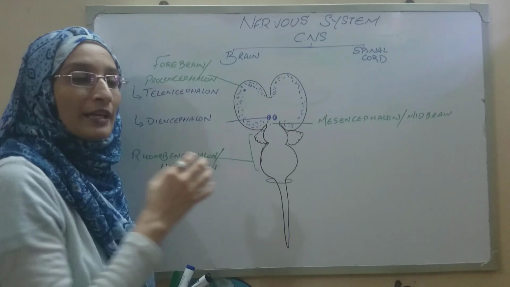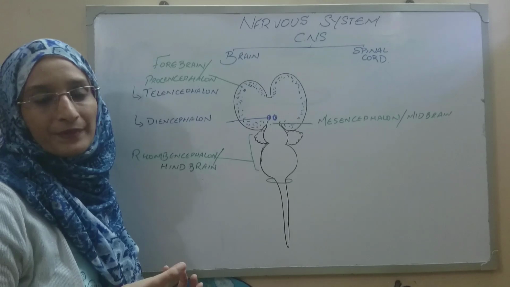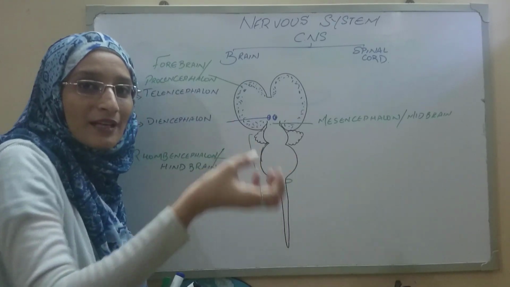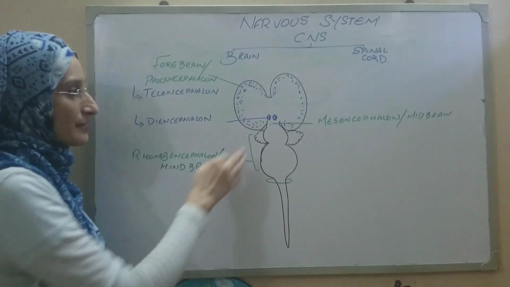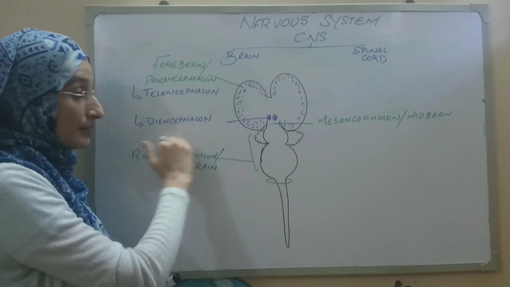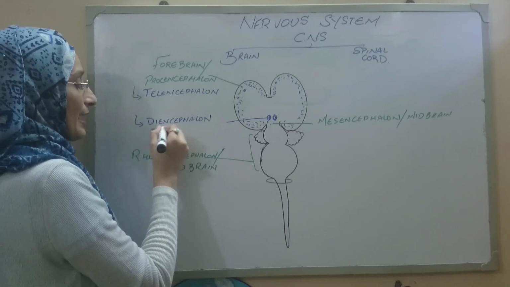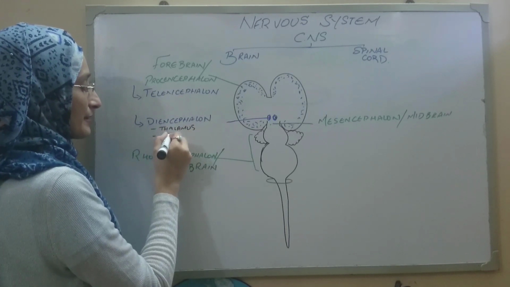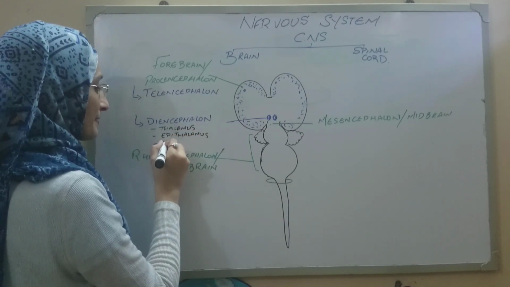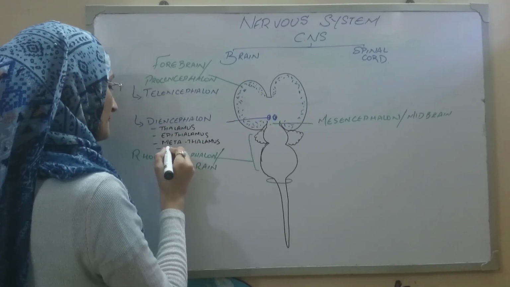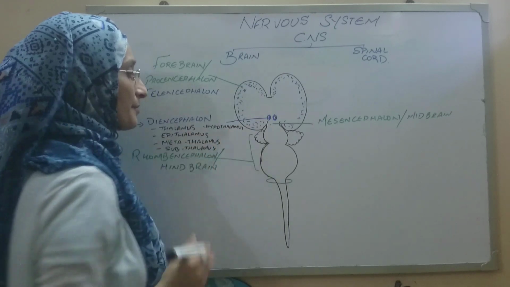Then comes the diencephalon. In the diencephalon, we have certain collections of gray matter. They are not spread throughout; rather, the collections are present with distances between these spaces. Examples of structures within the diencephalon include the thalamus, epithalamus, metathalamus, subthalamus, and hypothalamus, and many more. These are all gray matter.